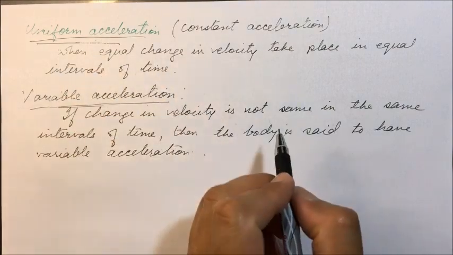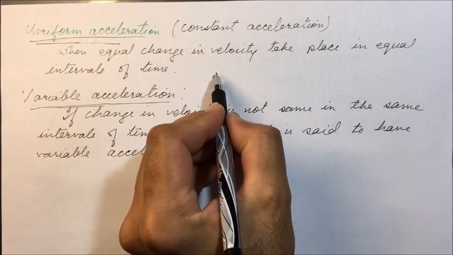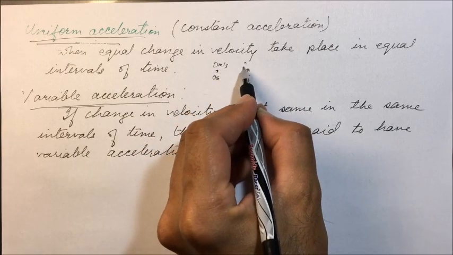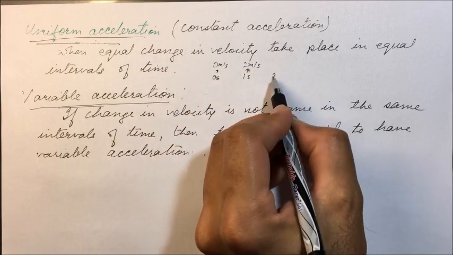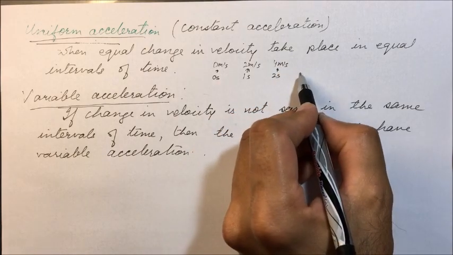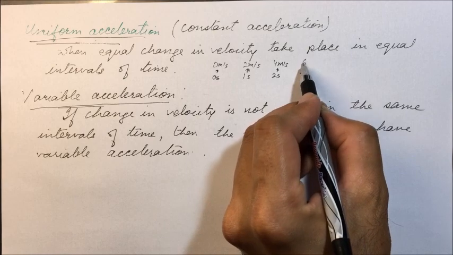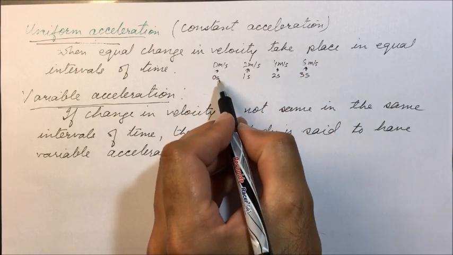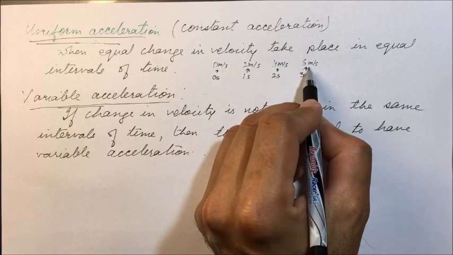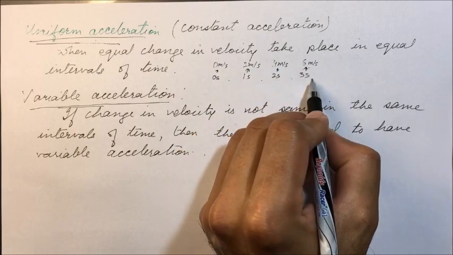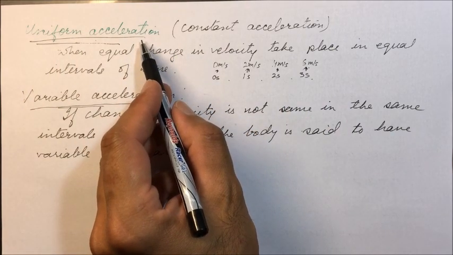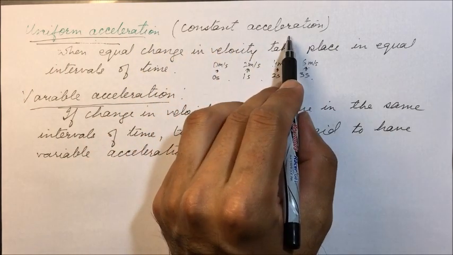Now for example, uniform acceleration: at 0 second it was 0 meter per second. After 1 second it became 2 meter per second. After 2 seconds it became 4 meter per second. After 3 seconds it became 6 meter per second. Now we can see in each second the change in velocity is 2 meter per second, the same change in each second. Therefore the body is said to have uniform acceleration or constant acceleration.